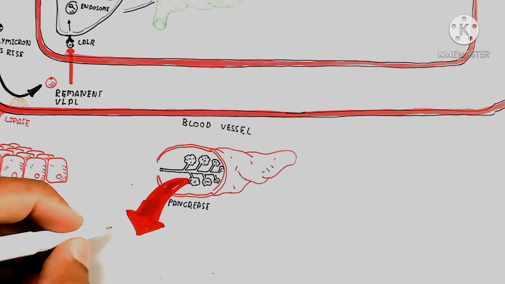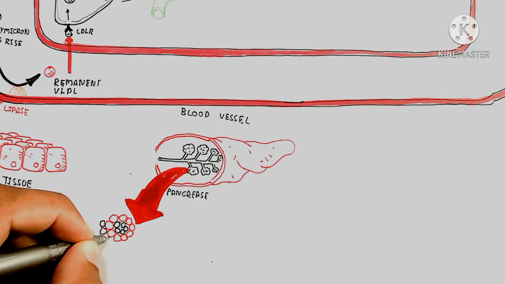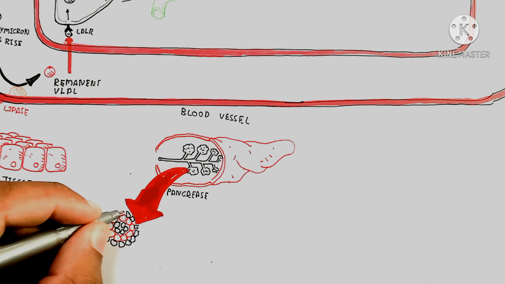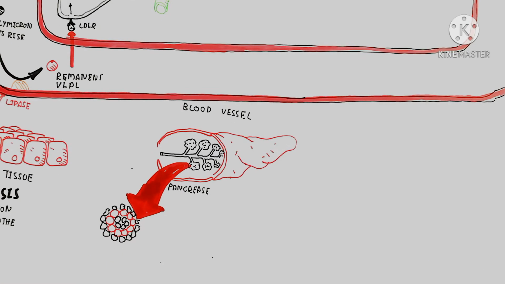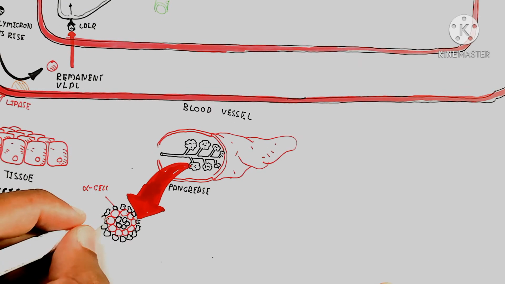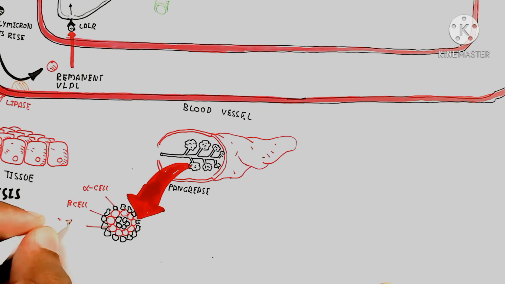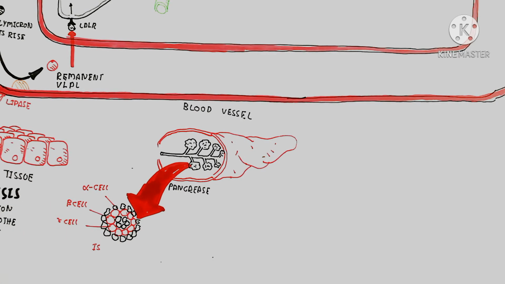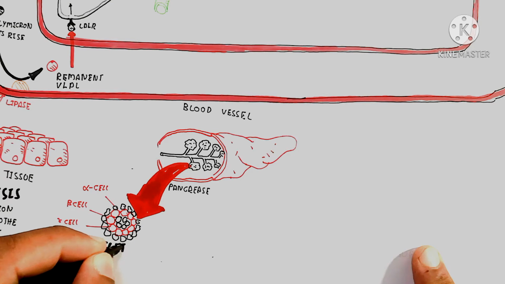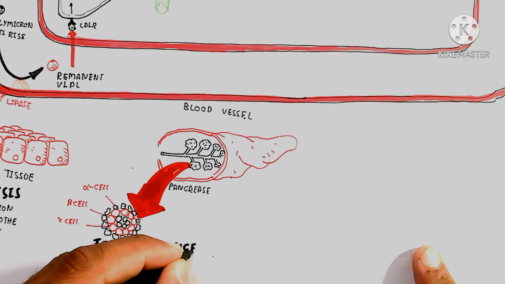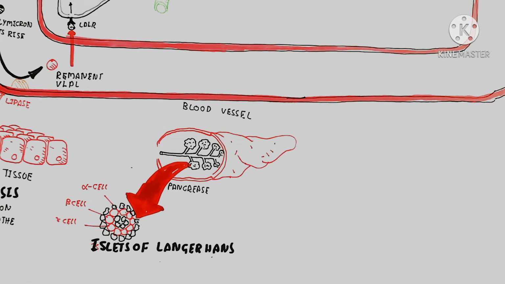Here is the pancreas, which contains acini and the islets of Langerhans. The important characteristic is that alpha cells, beta cells and delta cells produce hormones. Alpha cells produce glucagon, beta cells produce insulin, and delta cells produce somatostatin.